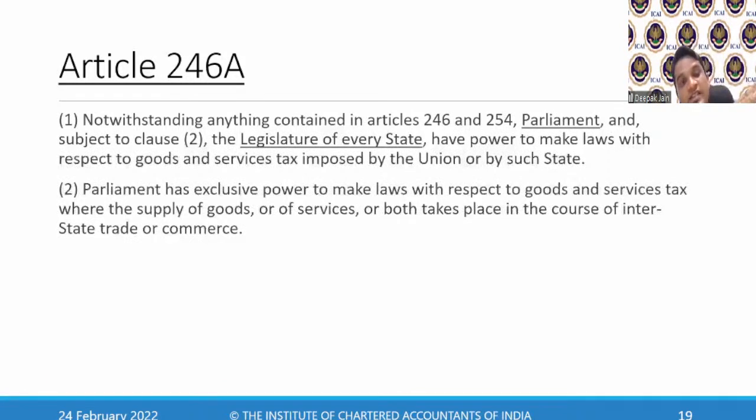Article 246A said that notwithstanding anything contained in Article 246, Parliament, which means the central government, and subject to clause 2, the legislature of every state, which means the central government and the state government, have the powers to make laws with respect to GST, goods and services tax imposed by the union or by the state.